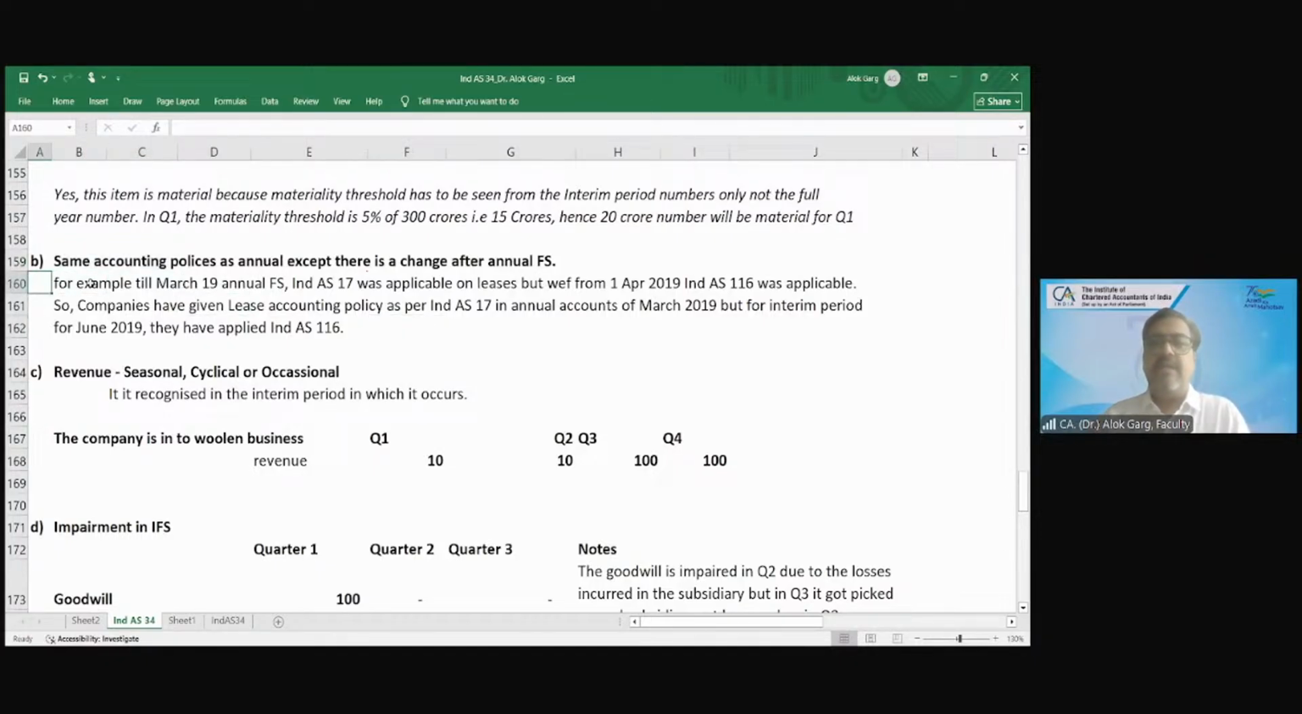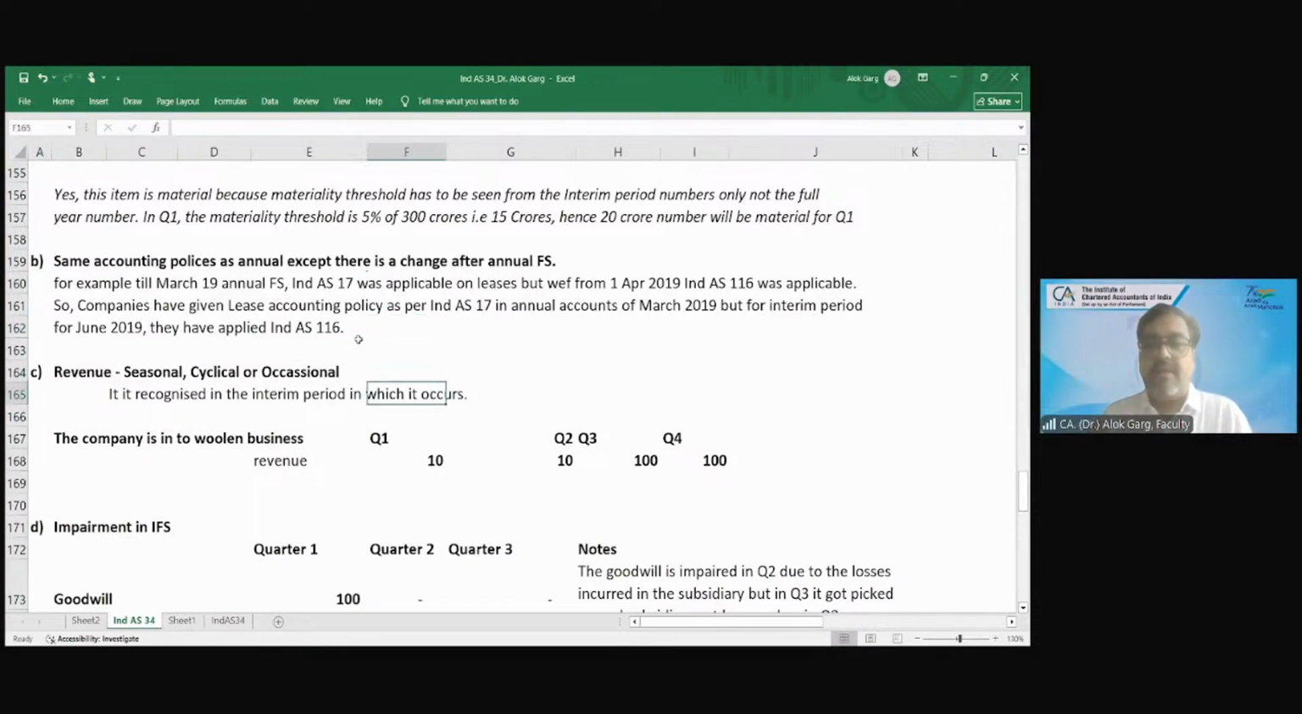For example, till the March 19 annual financial statement, Ind AS 17 was applicable on leases. But what happened from 1st April 2019? With effect from 1st April 19, Ind AS 116 was applicable. So companies have given the lease accounting policy as per Ind AS 17 in the annual accounts of March 19, but for the interim period of June 19, they have applied Ind AS 116.